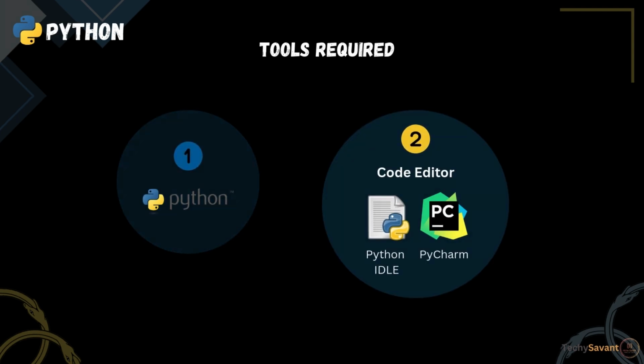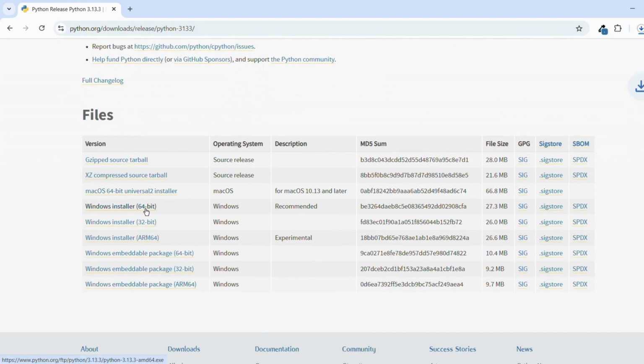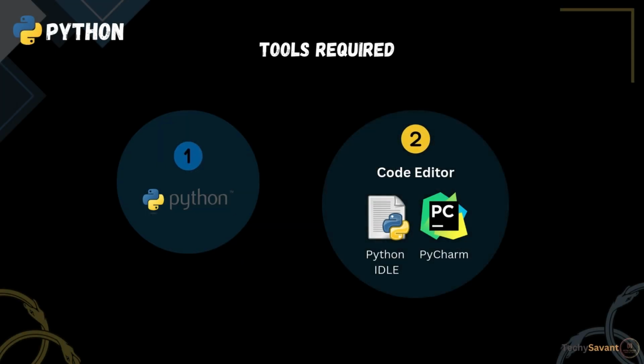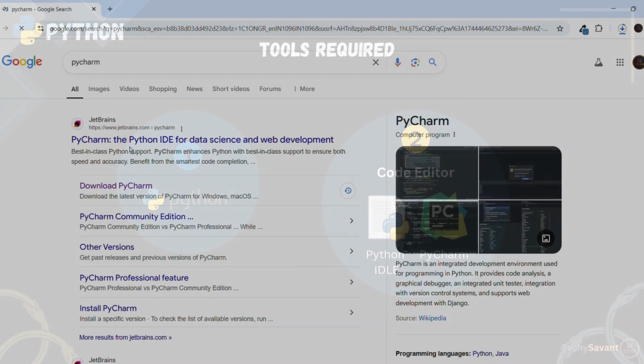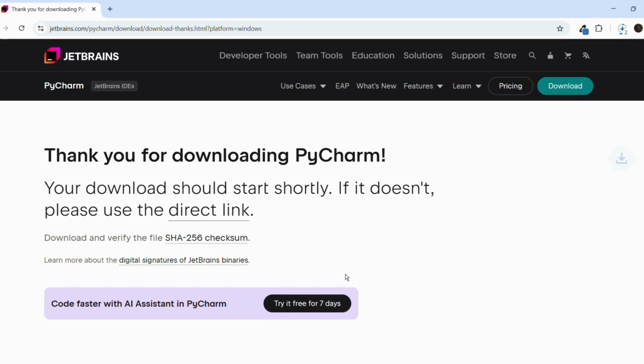Alright, before we start writing some epic Python code, let's quickly talk about the tools you need to get up and running. First and most important, you need Python installed on your system. You can download the latest version from python.org. When you install Python, you also get access to IDLE, which is Python's built-in editor. It's great for quick testing, but we'll look at better tools for serious coding. Secondly, the code editor. You can use Python's built-in IDLE, PyCharm, or any other editor of your choice. But if you want to code like a pro, I highly recommend PyCharm. It's packed with powerful features that make writing and debugging Python a breeze. For downloading it, just Google PyCharm, head over to the official download page, and grab the installer from there.